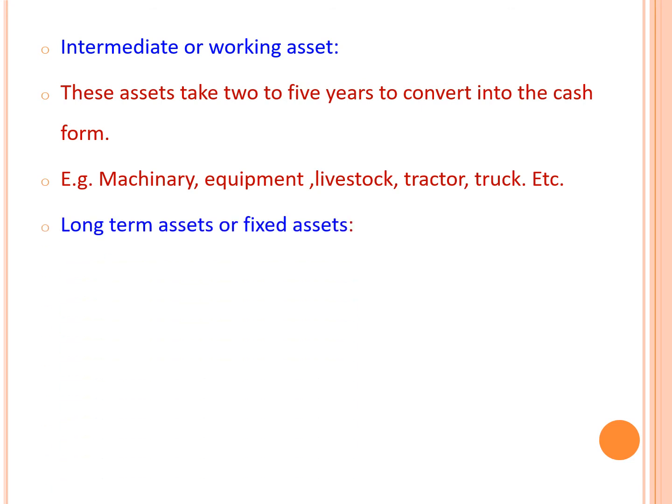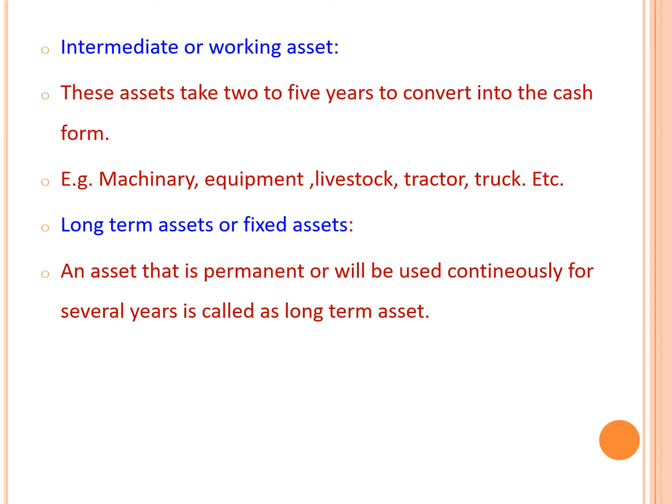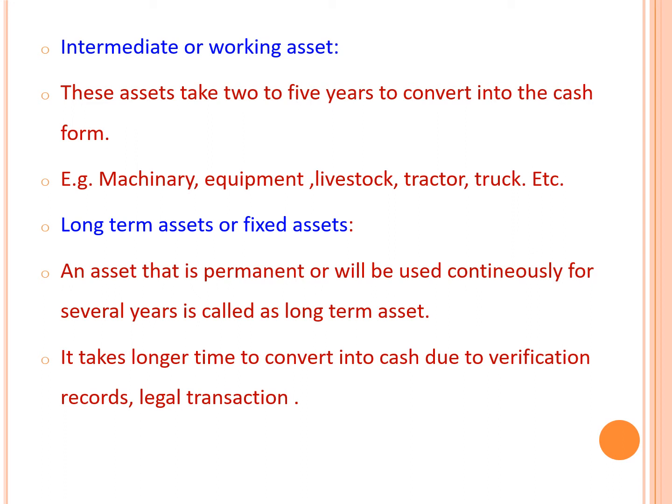Then next is long-term assets or fixed assets. An asset that is permanent or will be used continuously for several years is called a long-term asset. These assets are permanent in nature, and we can use them for several years. It takes a longer time to convert them into cash due to verification of records and legal transactions. These are some procedures needed to convert these assets into cash. For example, land, farm building.